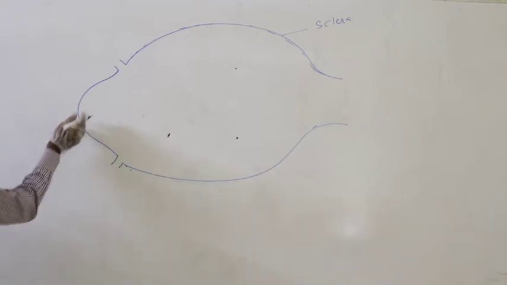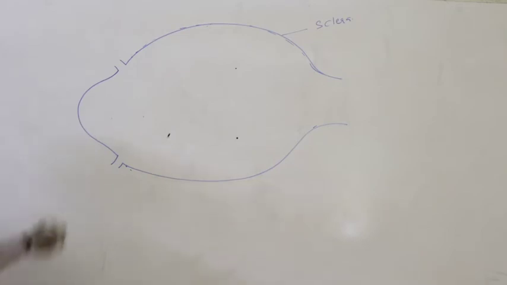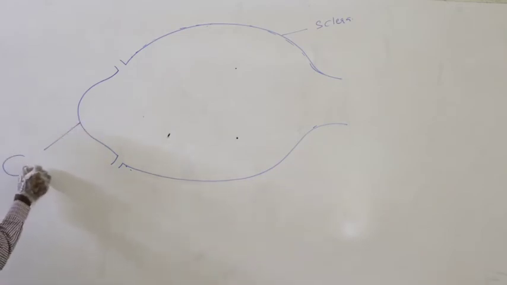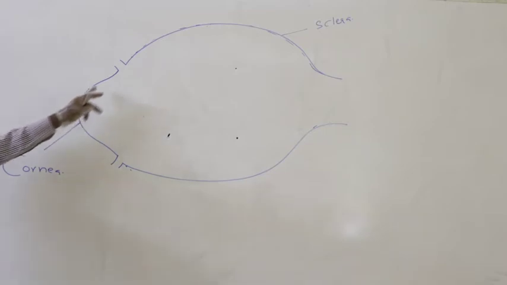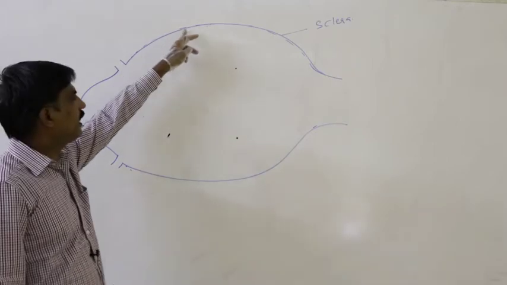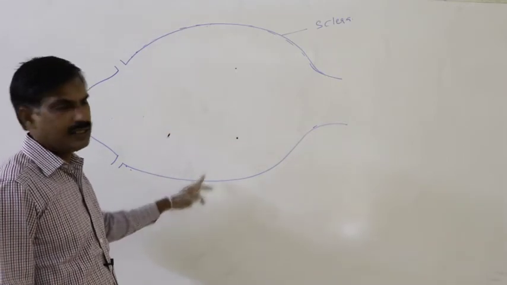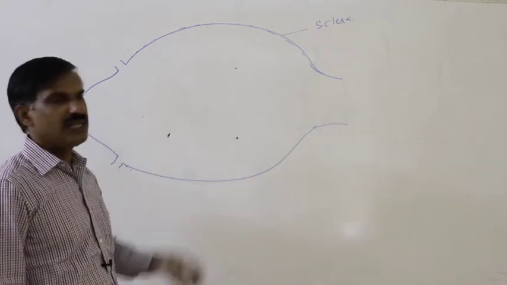Again the anterior part, from this onwards to this part, is said to be the cornea. The outermost portion which is present is the cornea. Again the posterior portion which is present in the fibrous tunic is the sclera.